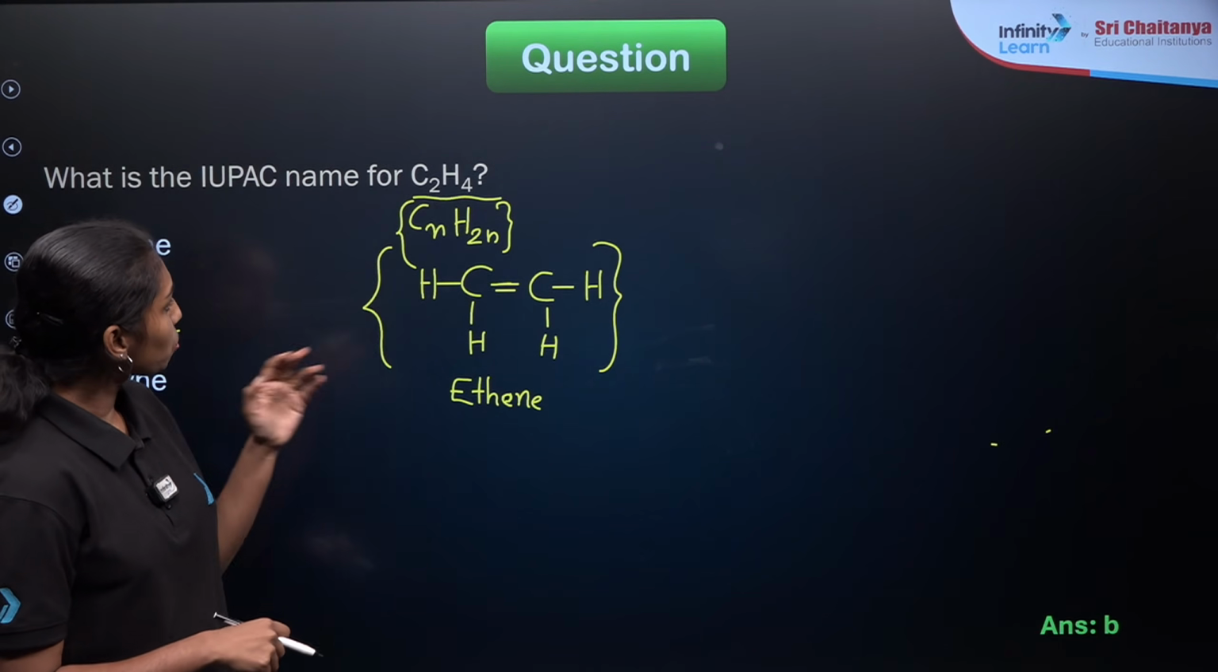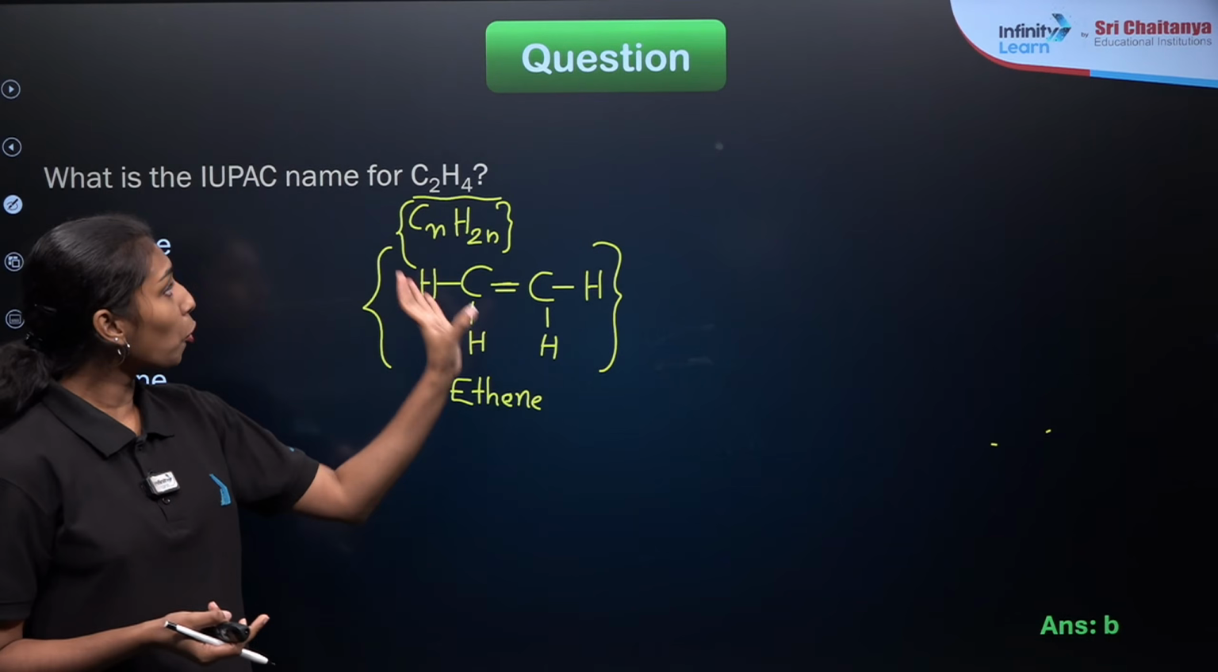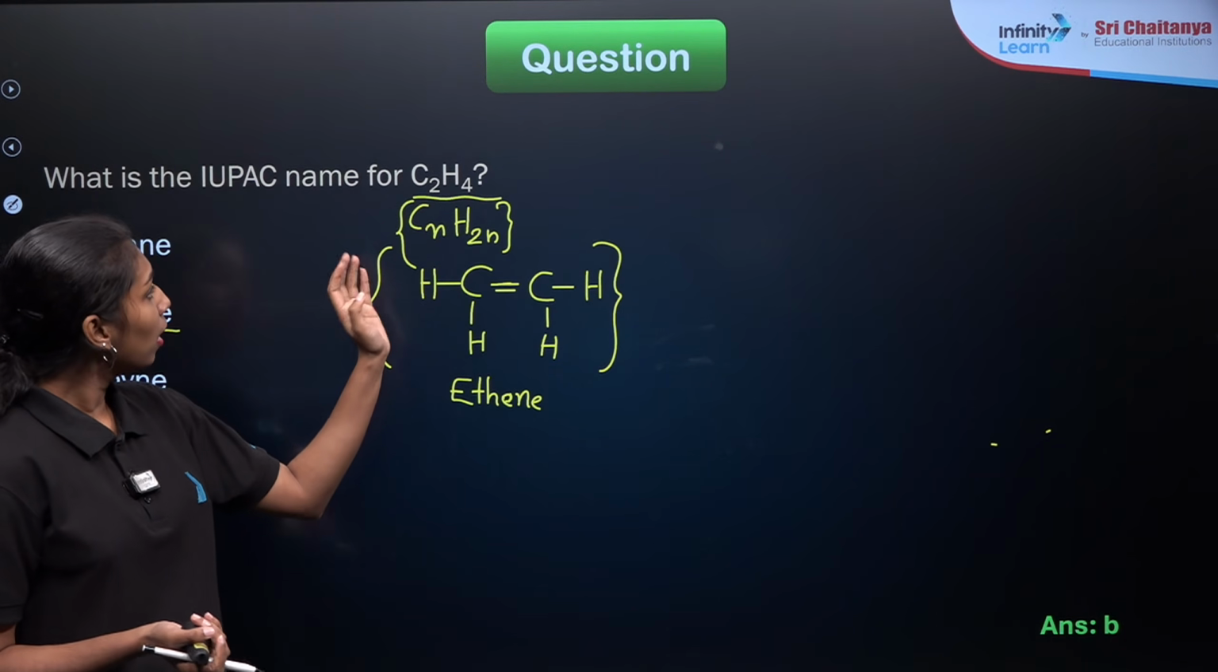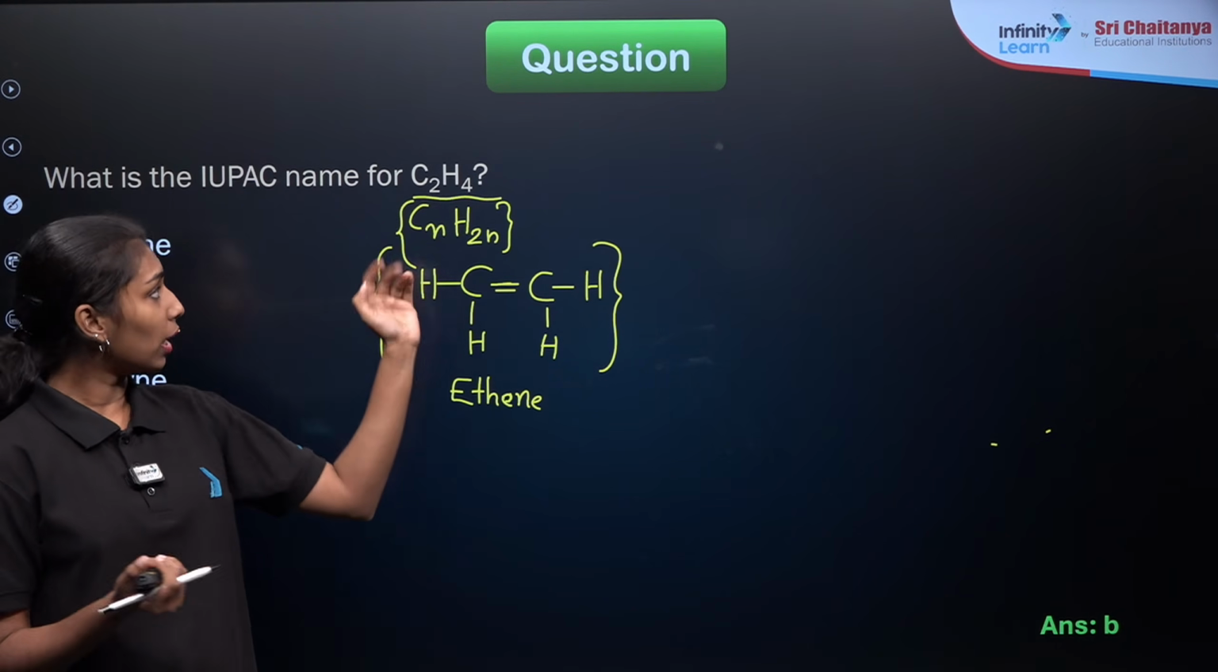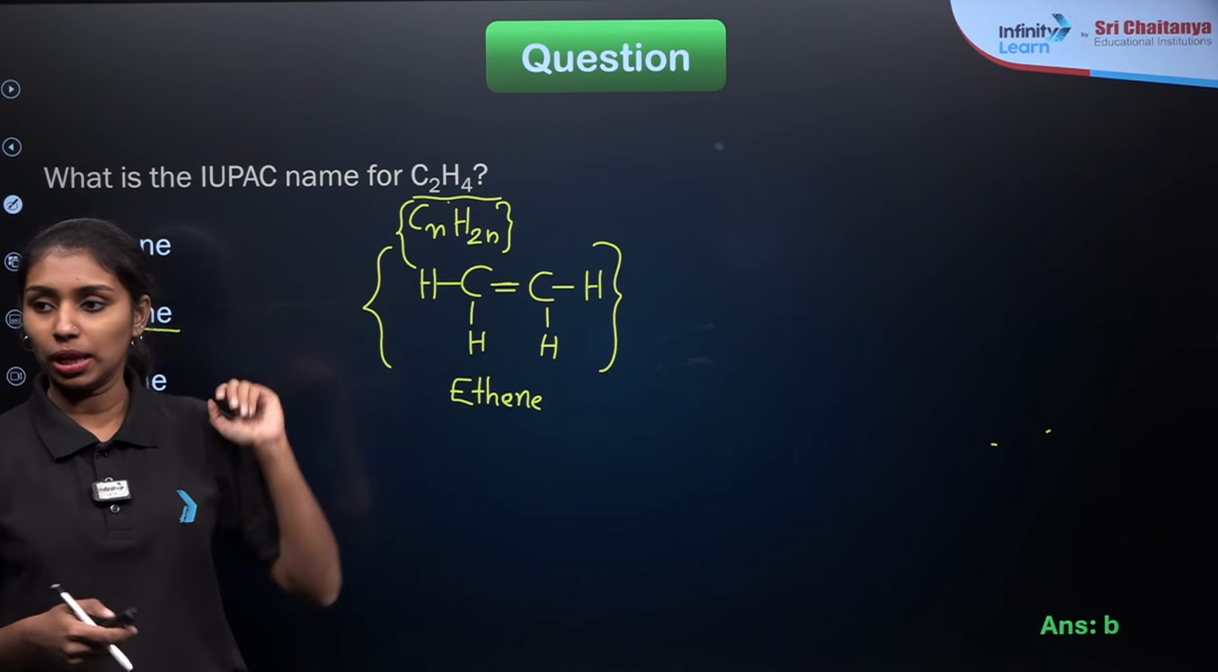CnH2n+2, right? CnH2n+2 or CnH2n will be the general formula of alkenes, alkynes or alkanes. So here it is a general formula. This is a condensed formula and this is a structural formula.